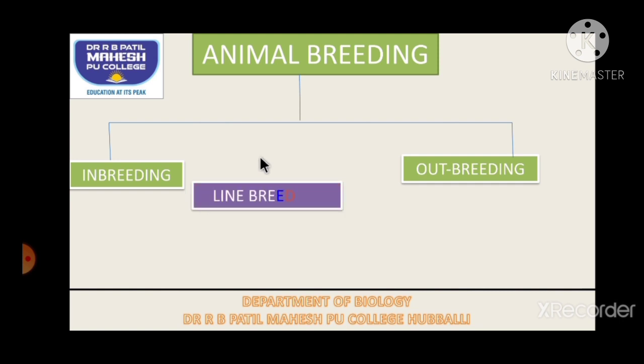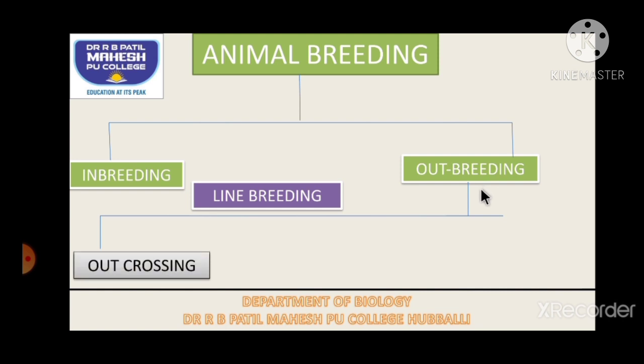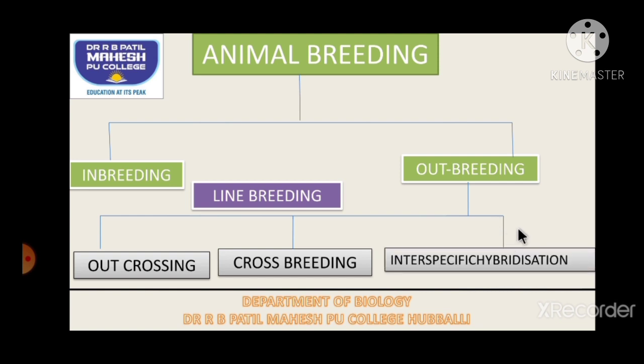In inbreeding we understood line breeding to preserve ancestral characters. Inbreeding will be practiced in one line, that is in line breeding. Whereas we understood by inbreeding or line breeding there will be inbreeding depression. So to overcome that we go for outbreeding. Outbreeding is classified into three types, and they are outcrossing, the second one is called crossbreeding, and the third one is called interspecific hybridization. Okay, so this is a brief idea about animal breeding.